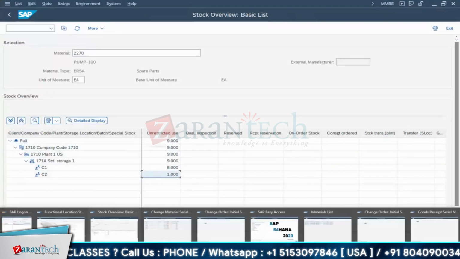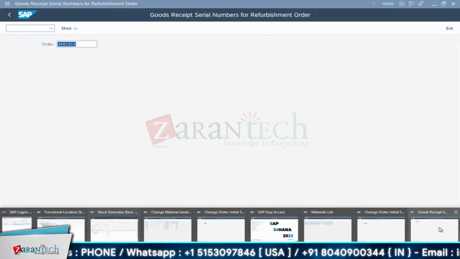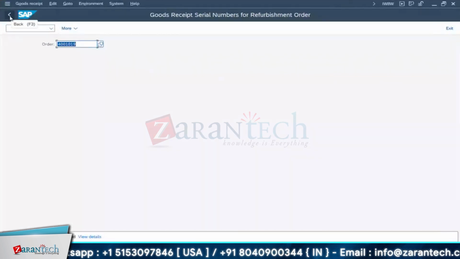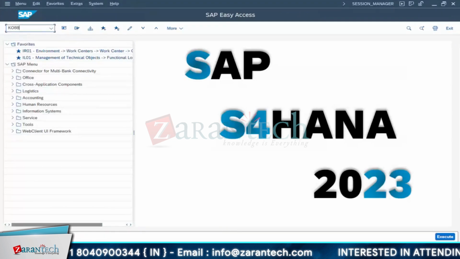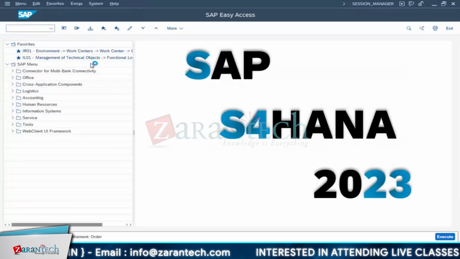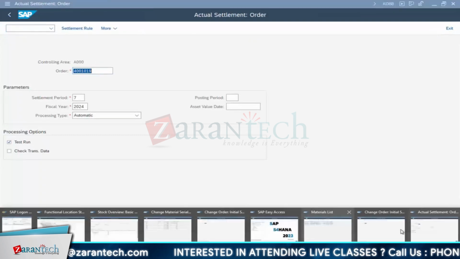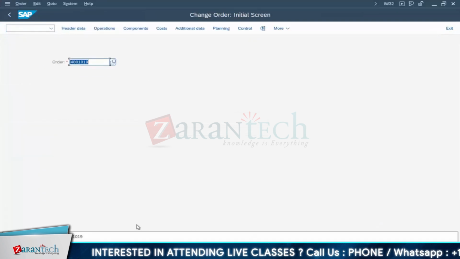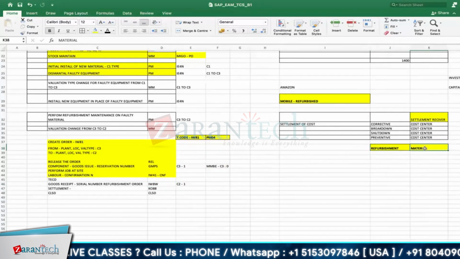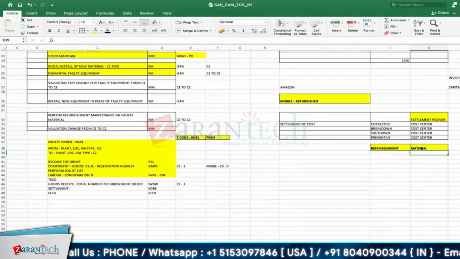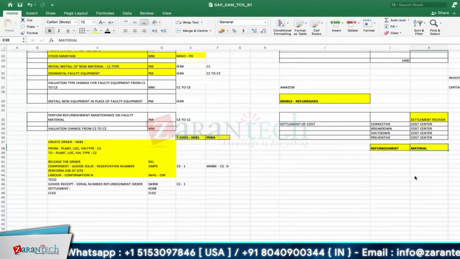Now again, so its actual value will be different, right? C2 value, correct. A value will be different. That I will come back to that particular case. Go for KO88, settlement. This is most important. Now, why am I going for the settlement? Before going for the settlement, I had said this is a different case. Because here we are settling, the settlement receiver will be material. Where you can check this material, whether it is getting settled to the material.